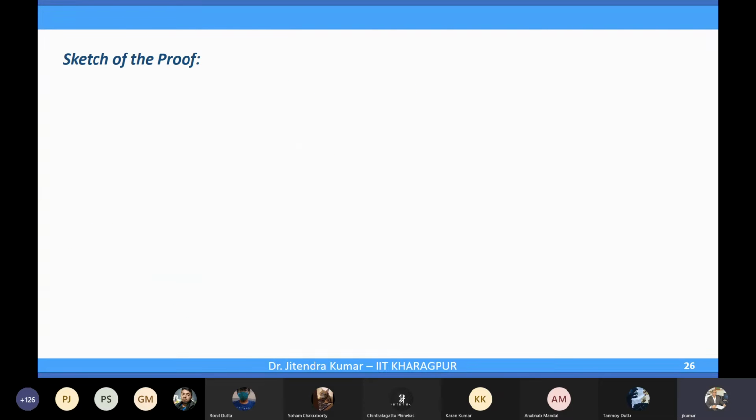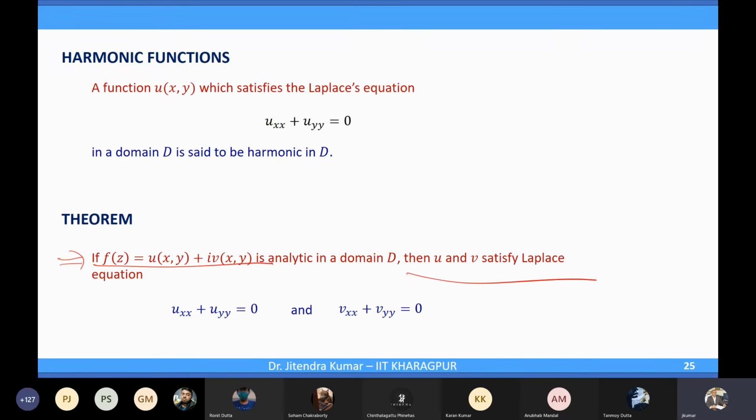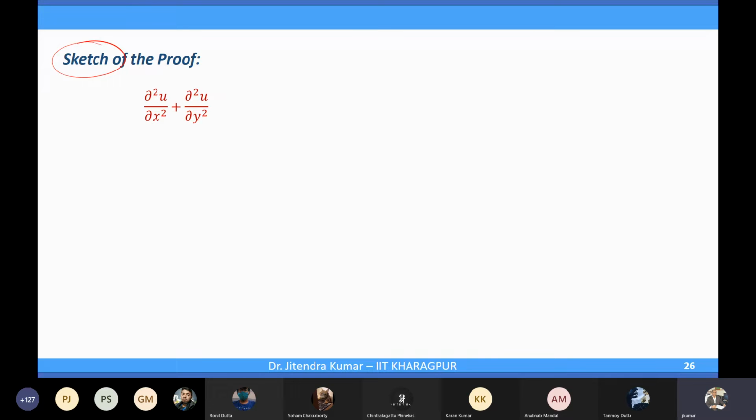I have written a sketch of the proof, because it's not a complete proof. The complete proof is really lengthy. The proof will go as follows: we assume that f(z) is analytic. Now we will show that del 2u over del x square plus del 2u over del y square is 0. The meaning is del over del x of del u over del x, plus del over del y of del u over del y.